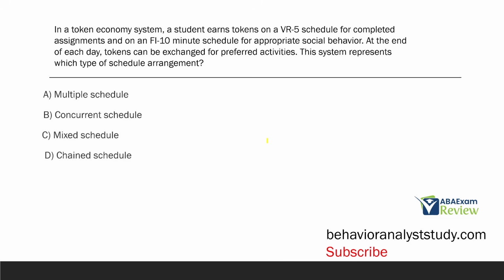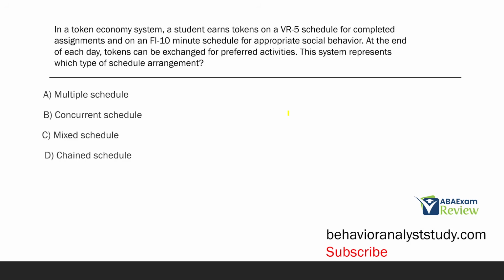In a token economy system, a student earns tokens on a VR5 schedule for completed assignments and on an FI 10-minute schedule for appropriate social behavior. At the end of each day, tokens can be exchanged for preferred activities. This system represents what type of schedule arrangement? Now, on the new 6th edition task list, these compound questions are easier because there are 4 listed on the new task list, and this one's obvious and the easiest and the most common.